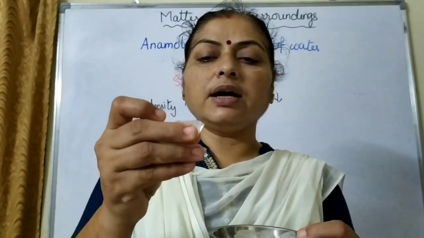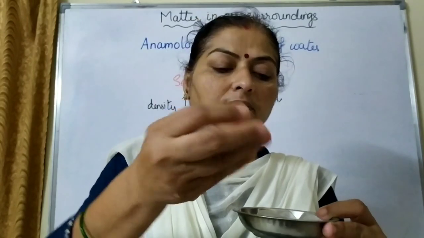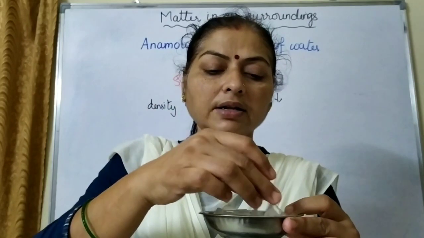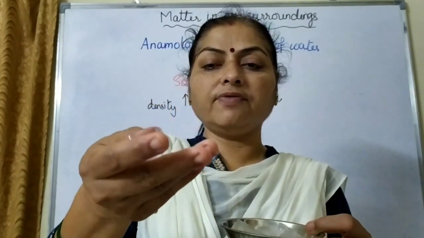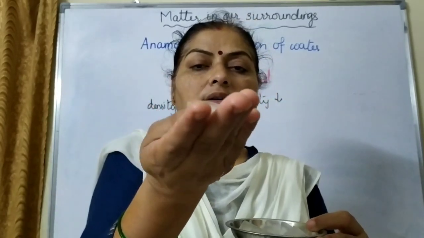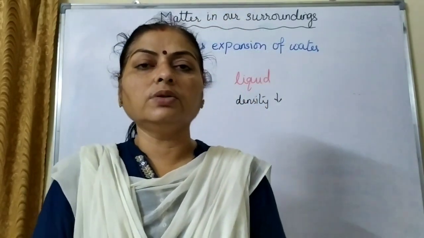It bulges in some areas, which means it has expanded when it has become a solid. This you can do at home also.